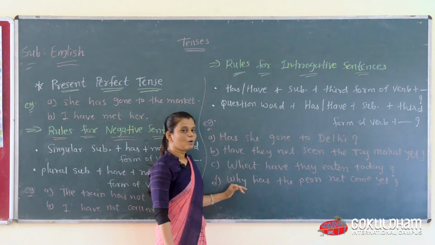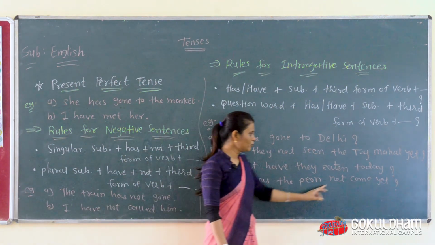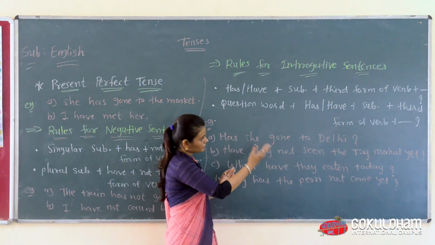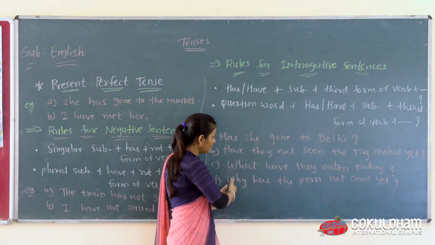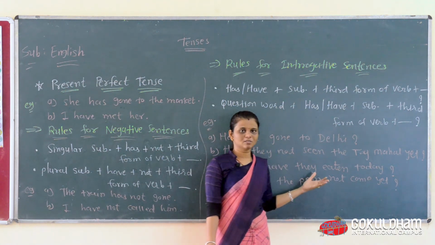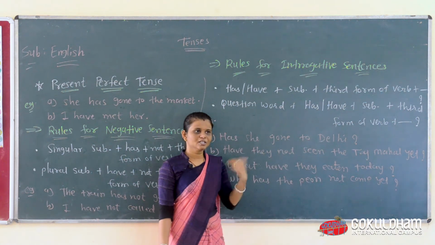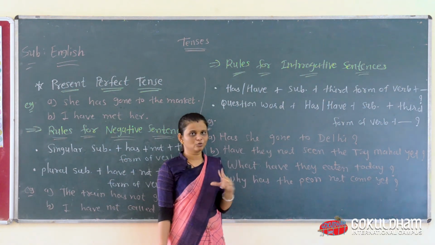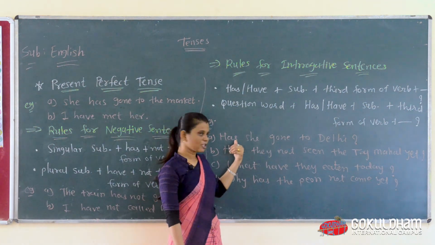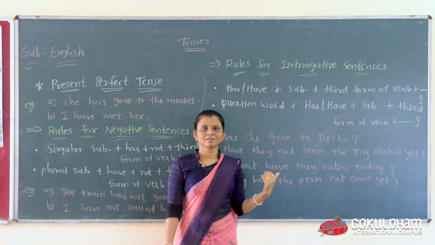In the same way, why has the peon not come? So a WH word with interrogation, and then a WH word with the negative form not. It is possible to write both ways, interrogative plus negative together in one sentence. Here the WH word is first, and then has, and a yes or no type of question is here.